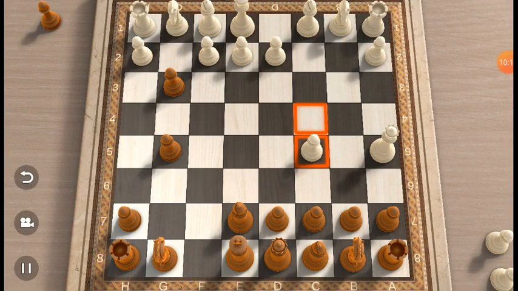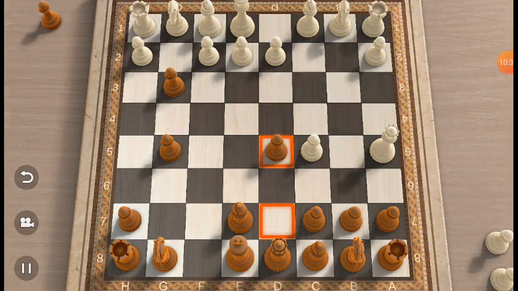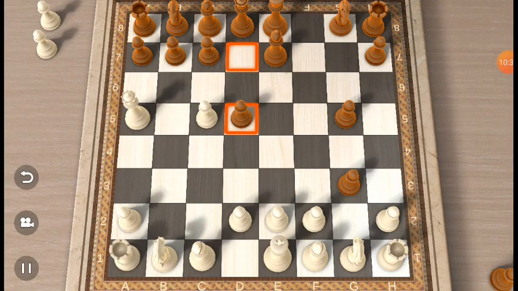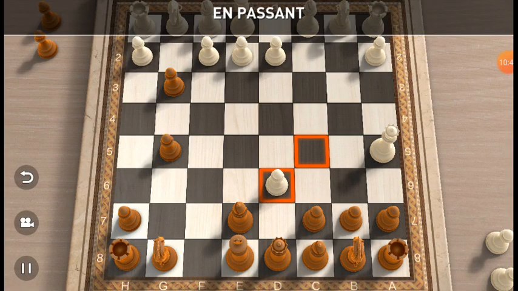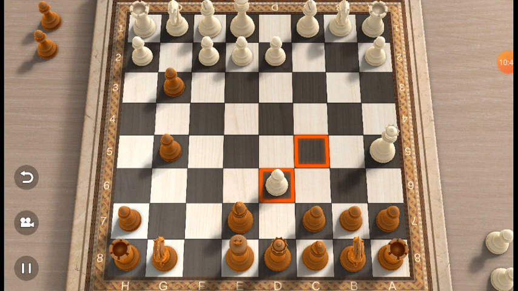Now let's assume this guy wants to run away, because if he moves one step from d7 to d6, pawn c5 is going to take it. So he wants to run away, so he moves two steps. He moves two steps to run away. Now that pawn can still take, taking one step to the side as if he had moved one step. That is an en passant.